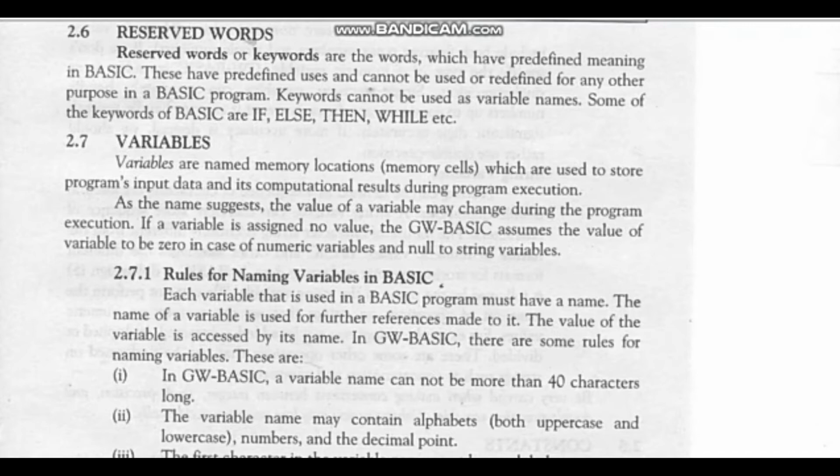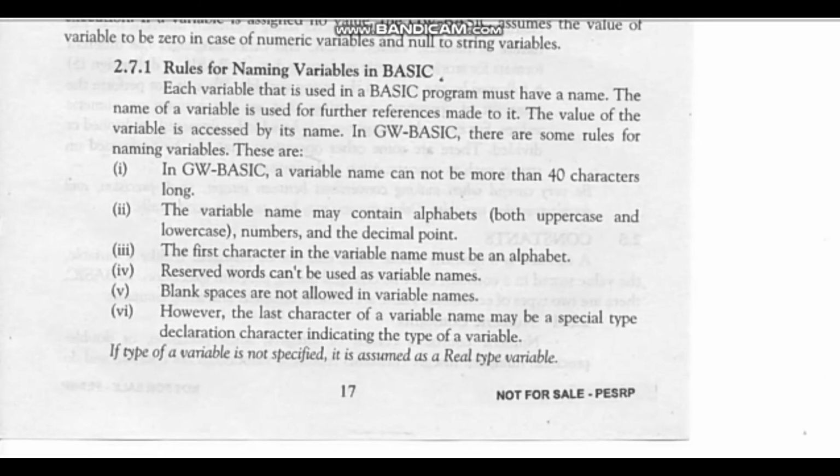So now let us look at the variable: what is a variable, and also the different rules for naming variables in BASIC. Variables are quantities whose values can be changed during program execution. A variable is a named memory location or memory cell. It is used to store program input data and its computational results during execution.